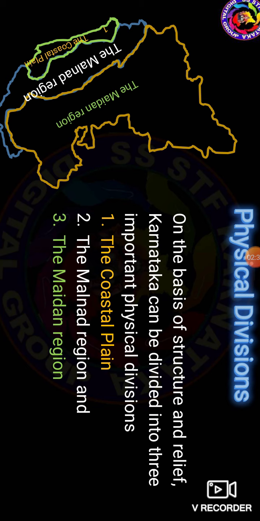But today we start the third point, the Maidan region. Look at the map. In this map, we have to divide it into three parts: the Arabian Sea and the coastal plain, the next part the Malnad region, and the next part from Bidar to Mysore and Bangalore. This is the Maidan region. Okay, let's start today's concept, the third point, the Maidan region of Karnataka.